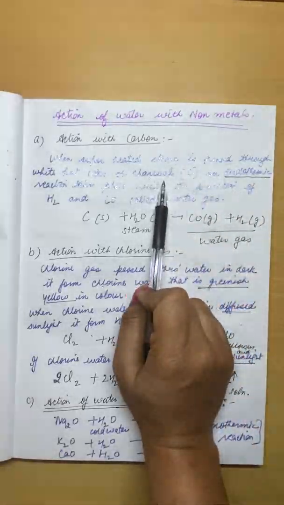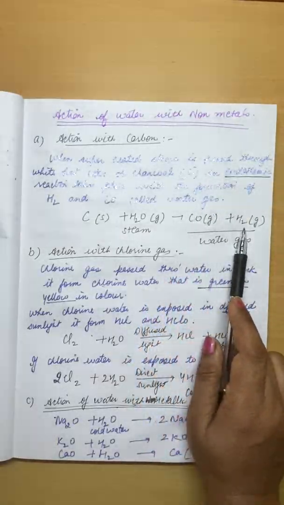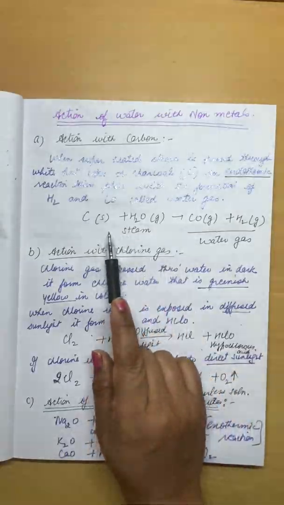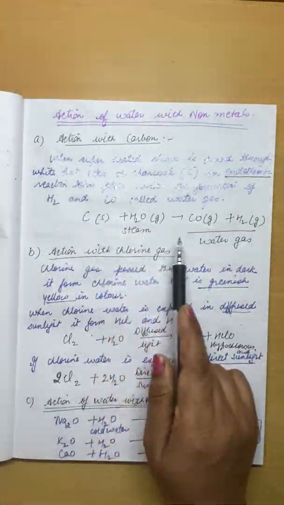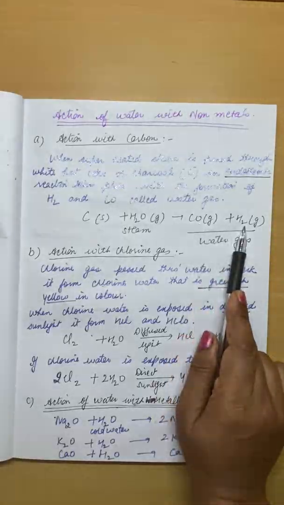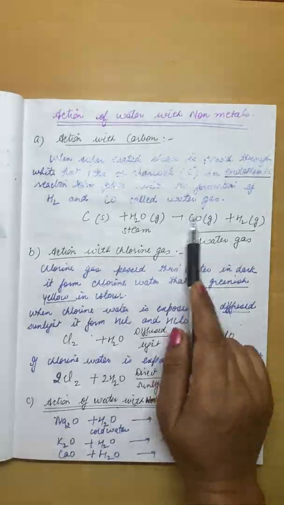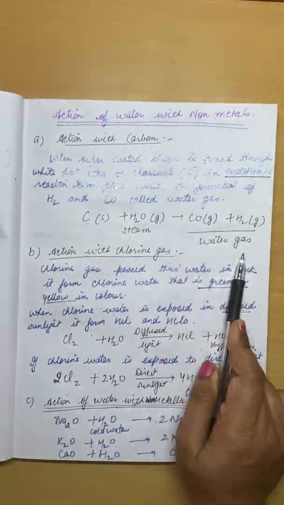When carbon reacts with steam, it results in the formation of carbon monoxide and hydrogen gas. Carbon monoxide plus hydrogen is called water gas.